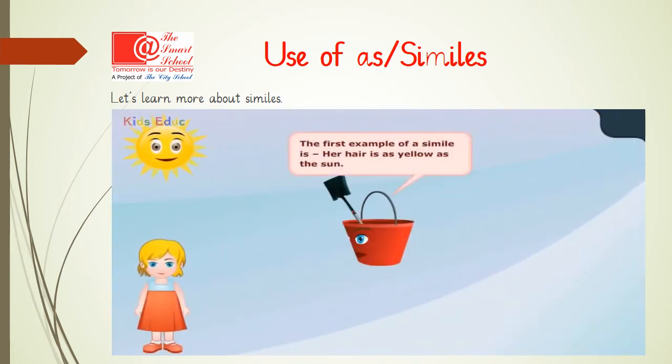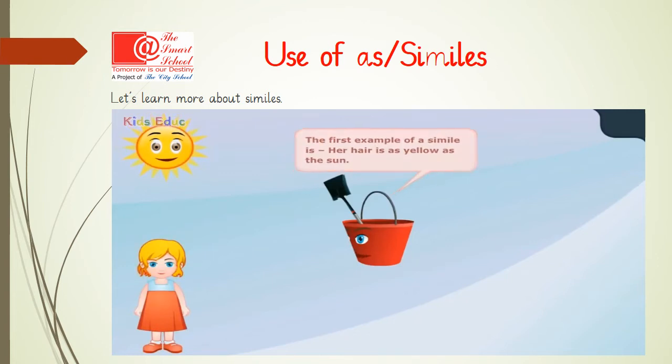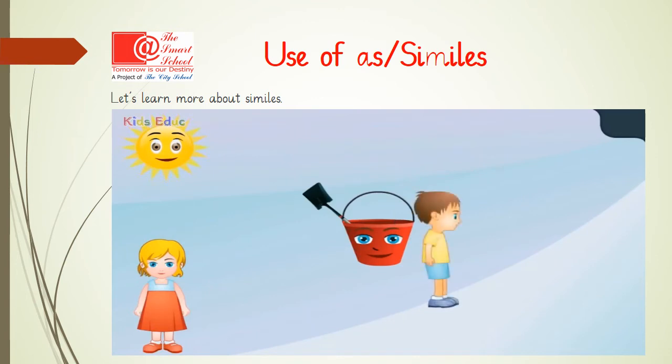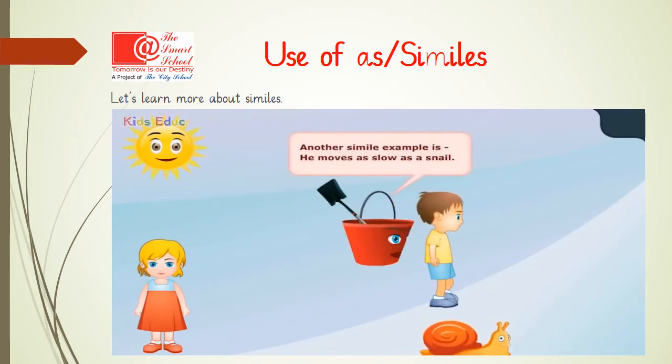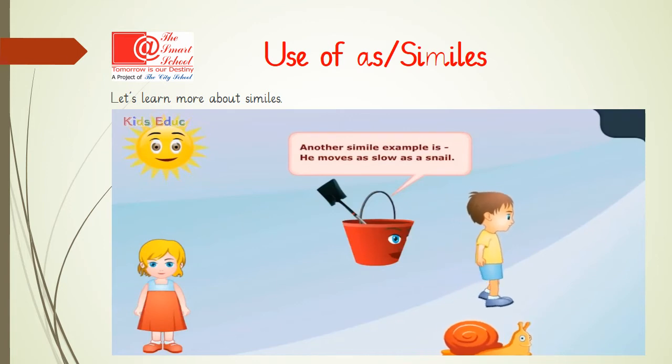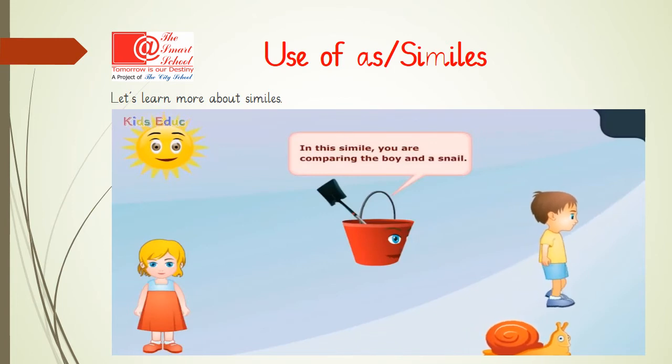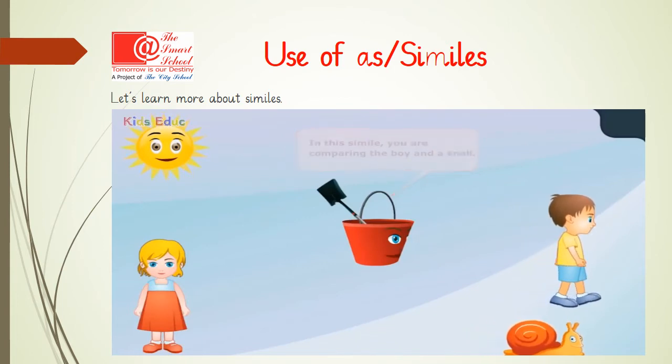The first example of a simile is, her hair is as yellow as the sun. In this simile, you are comparing the girl's hair to the sun. What is the same? They are both yellow. Another simile example is, he moves as slow as a snail. In this simile, you are comparing the boy and a snail. What is the same? They both are moving very slowly.